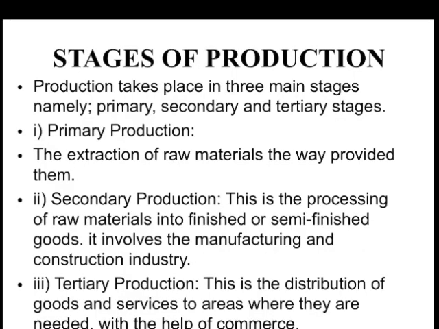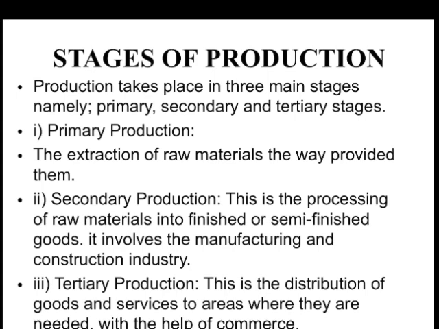Now we look at the stages of production. The first one is the primary production, which is the extraction of raw materials the way they are provided. An example I will give on primary production is mining of raw materials from the ground, or I can say cutting of trees in the forest for lumbering purposes.